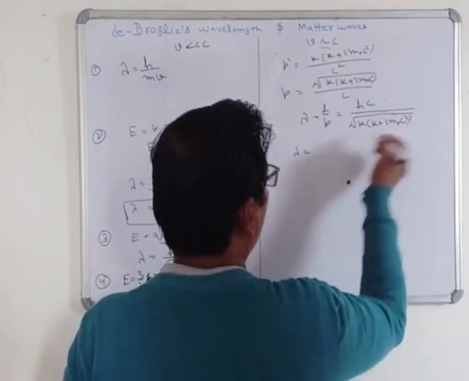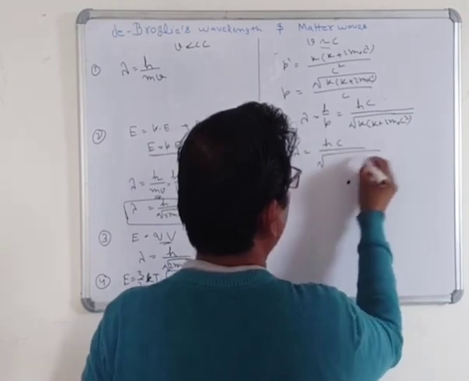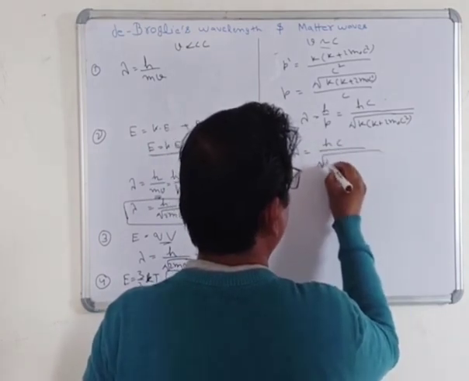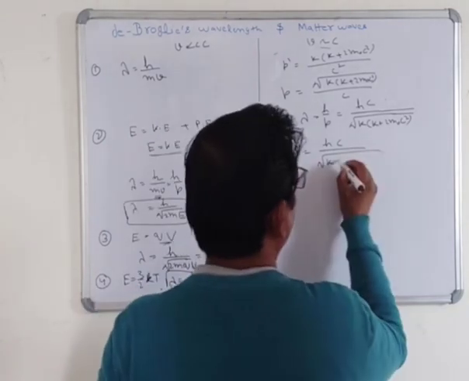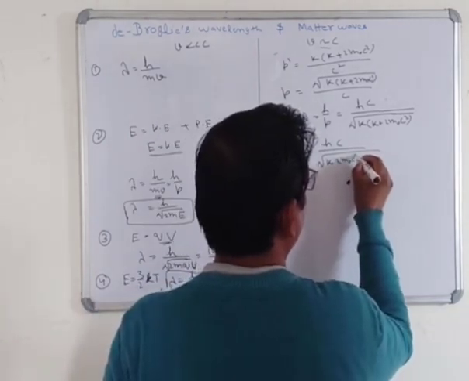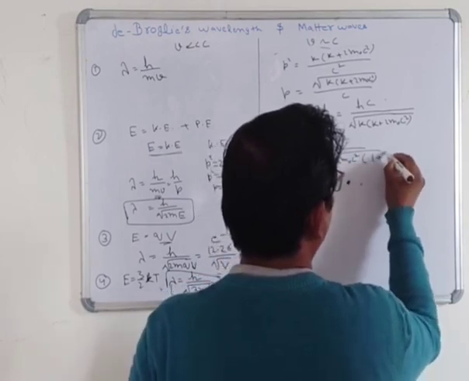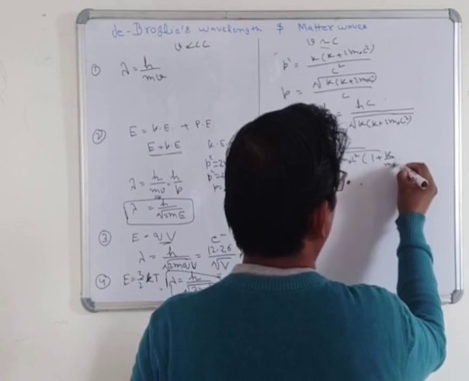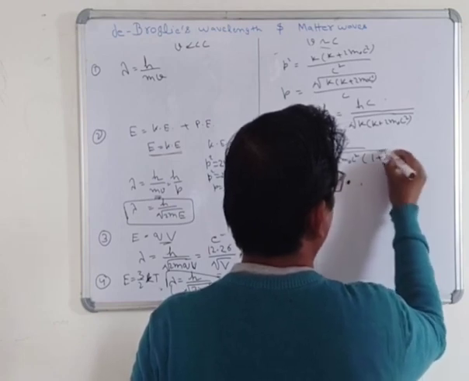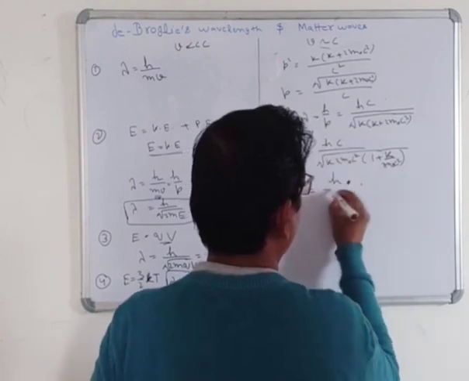You will take the common factor here: λ = hc/(K√(1 + 2m0c²/K)), like that. And also here c will cancel out.